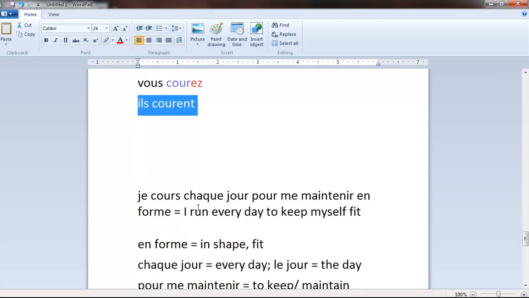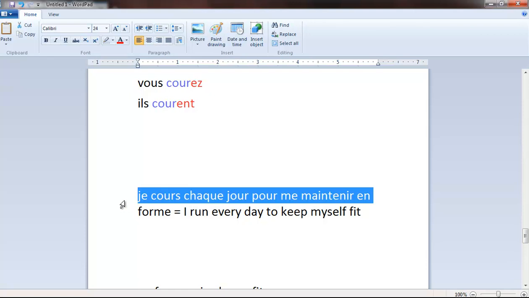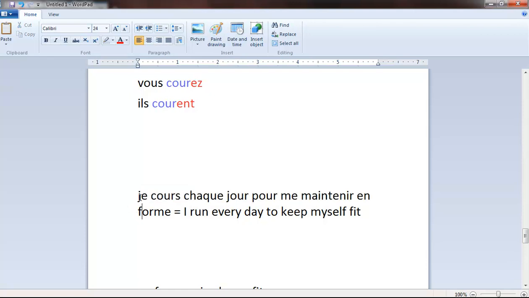Next one, let's give a more elaborate example. Je cours chaque jour pour me maintenir en forme. Je cours, I run. Chaque jour, every day. Pour me maintenir, for maintaining myself. This is a reflexive pronoun. Actually, it's for keeping myself.